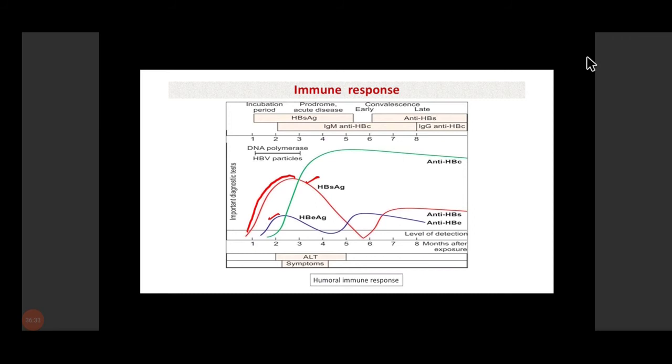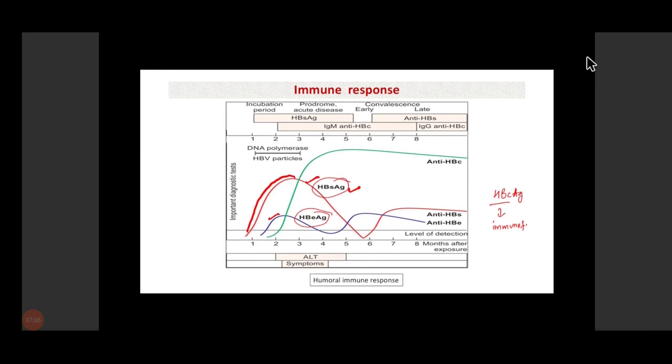But hepatitis B core antigen is generally not secreted in the serum of the patient. It remains in the hepatocytes and can be demonstrated with the help of immunofluorescence. So only hepatitis B surface antigen and hepatitis B e antigen are seen in the serum. This is the main antigen which will tell us about the infection. Hepatitis B surface antigen will reach a peak and then remain in the serum.